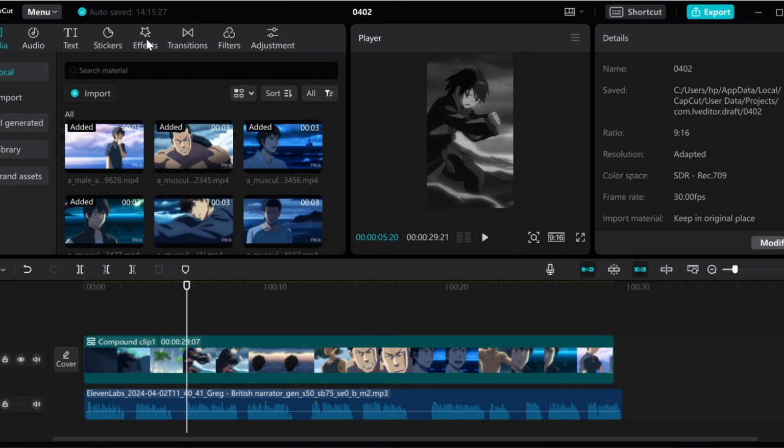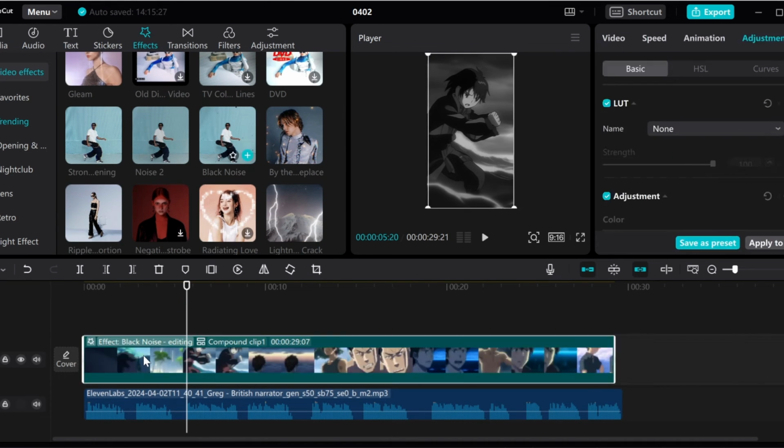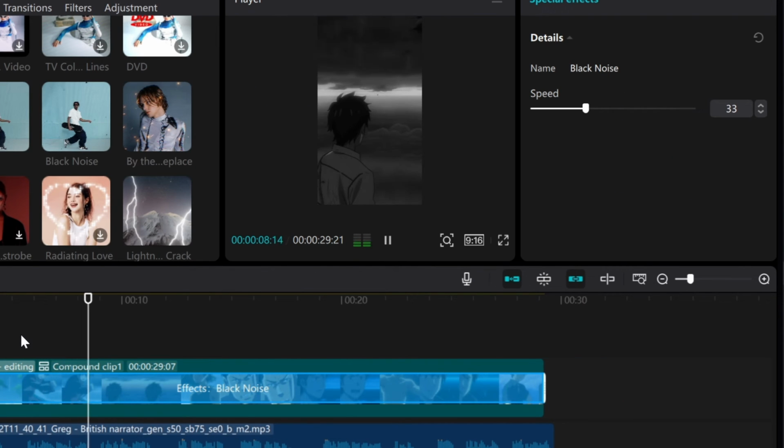Also, I recommend you add an overlay effect to your video just to enhance the dramatic effect and look more lively. To do this, navigate to the effects section and search for black noise. Then drag this effect onto your video. Now you see it looks more visually appealing than before.